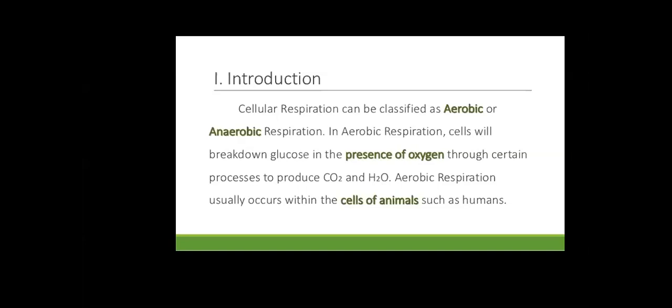Cellular respiration can be classified as aerobic or anaerobic respiration. Aerobic respiration means when the glucose is broken down in the presence of oxygen, and at that time it produces carbon dioxide and water. That respiration is called aerobic respiration, which takes place in all living organisms, even human beings. That is why we are all called aerobes. Then what is anaerobic respiration? Anaerobic respiration is respiration that takes place in the absence of oxygen. And as we go to anaerobic respiration, you remember that it takes place in some organisms like yeast and other anaerobes. So let us go to the topic of respiration in detail.